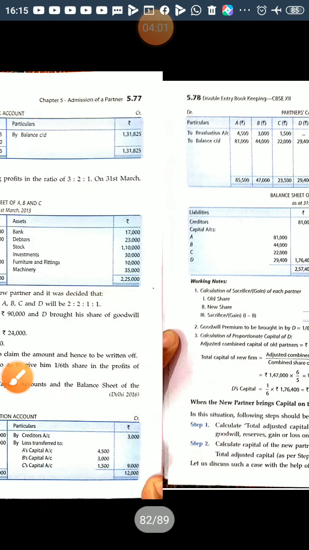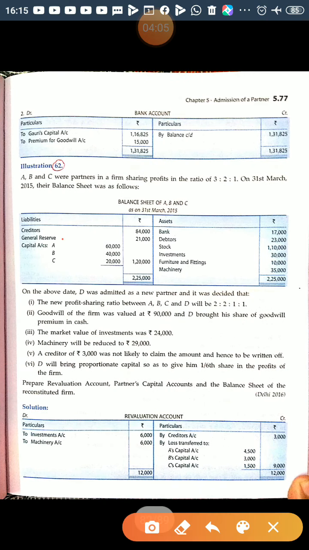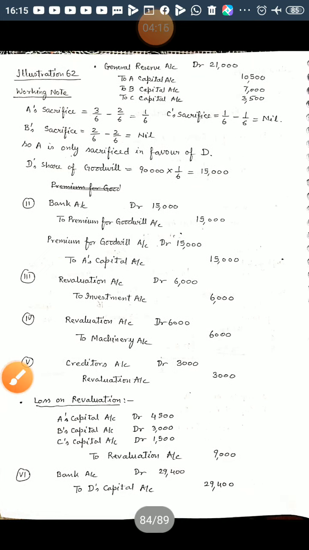Right. Now next is general reserve. Reserves and surplus concept says reserves and surplus will be distributed among the old partners in their old ratio. So 21,000 will be shared by the old partners in their old ratio.